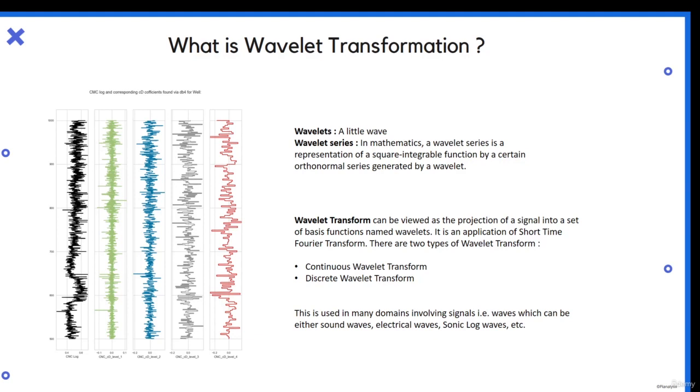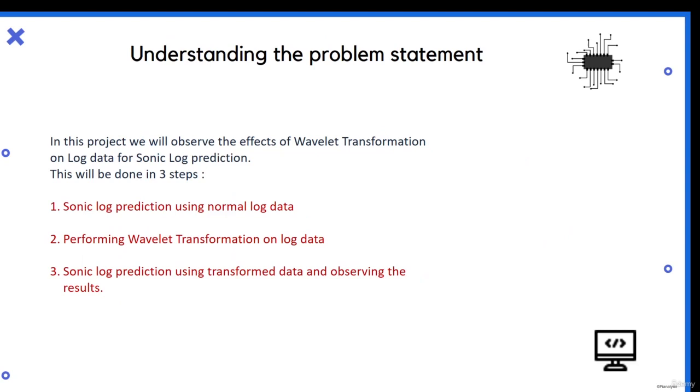If you want to go deep down, you can surely search for it and study about it, but that is another topic of discussion. There are two types of transformation: continuous wavelet transform and discrete wavelet transform. Again, it is not that relevant for a project. We only have to understand what wavelet transformation is and what it will do to our data. I am giving you a little domain knowledge behind the project, so that you are not completely numb when you're writing the code and not understanding what is happening around. Okay, so now moving on, what is the problem statement?